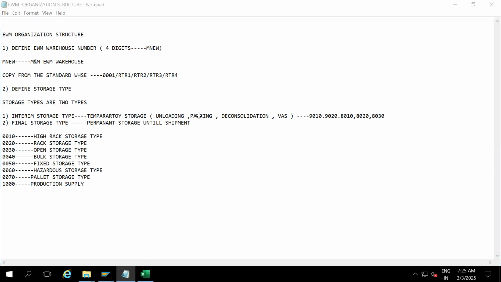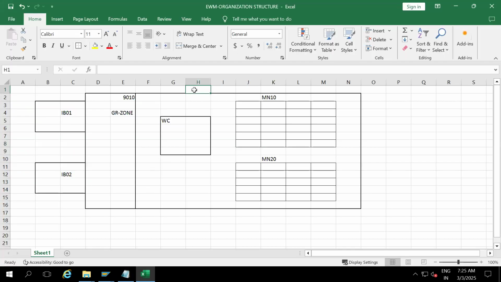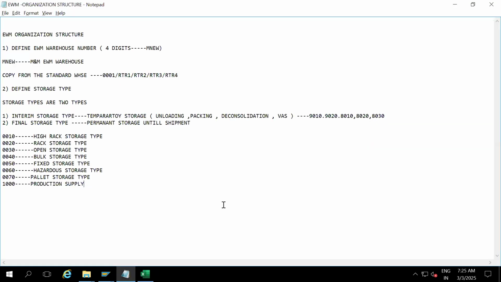For our warehouse MNEW, I'm going to define three customized storage types: MN10, MN20, MN30. How am I going to create them? I'm going to copy from the standard high rack storage type.